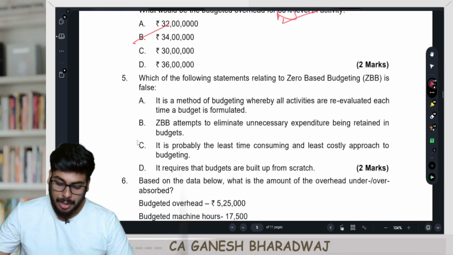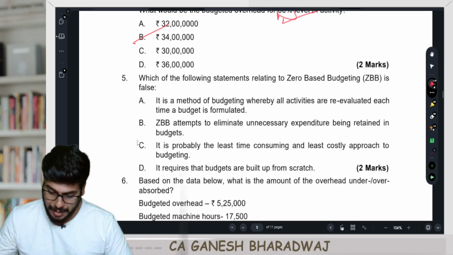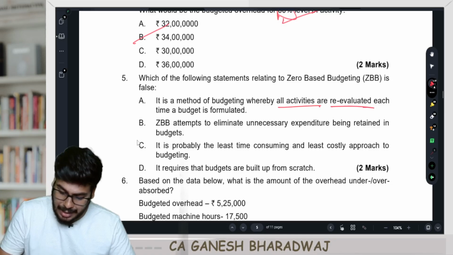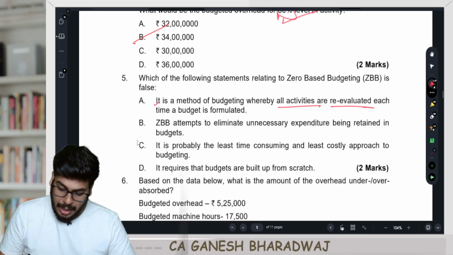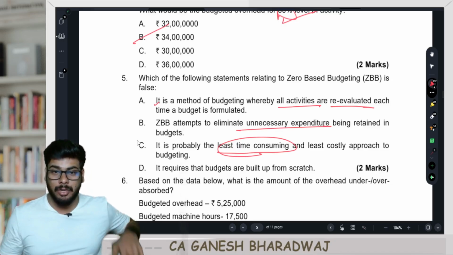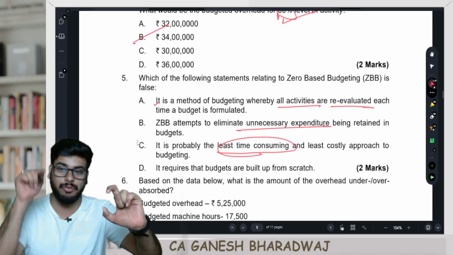Next. Which of the following statements relating to zero-based budgeting system is false? First, it is a method of budgeting whereby all the activities are re-evaluated. This is correct. Zero-based budgeting attempts to eliminate unnecessary expenditure. This is also correct. It is probably the least time consuming. Absolutely not. In zero-based budgeting, you don't have a base. Every activity needs to be justified.